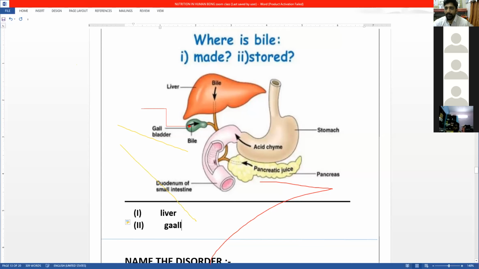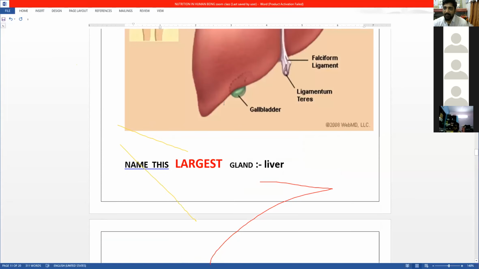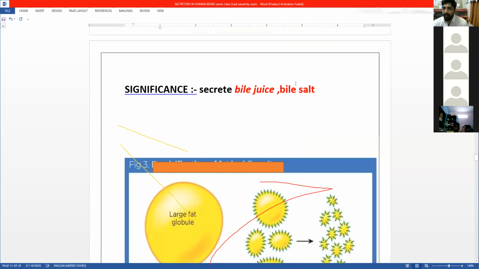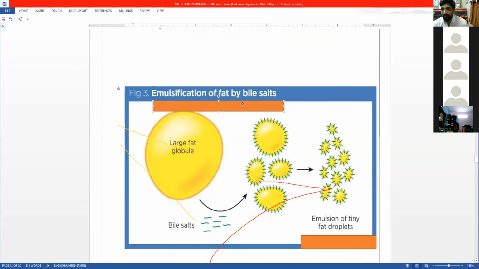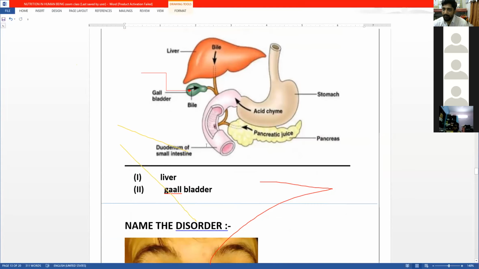Okay, so we have seen the structure of the liver, which is the largest gland which secretes bile juice or bile salts. What is the function of bile salt? It emulsifies the fat. And second is, where is the bile stored? In the gallbladder, which is present at the back of the liver.